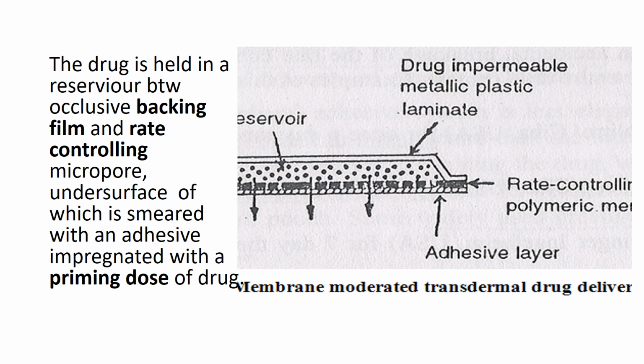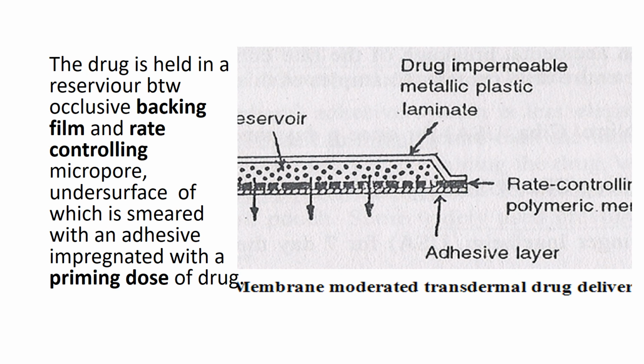Now, going into detail, what is the mechanism of action that takes place inside the transdermal patch? If you see in the picture, the dot is the reservoir. Reservoir means where the drug is being stored. This drug is being held between the backing film and the rate controlling micropore. The rate controlling micropore decides how much drug should pass through the micropore and reach the skin.